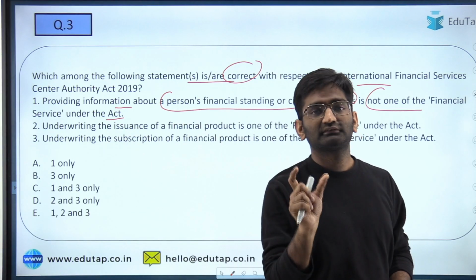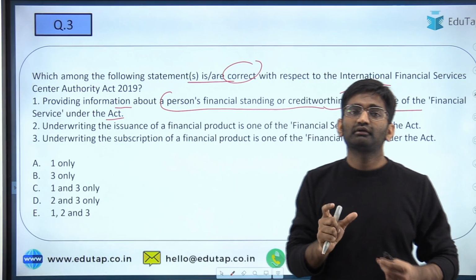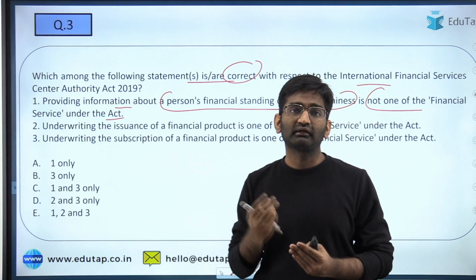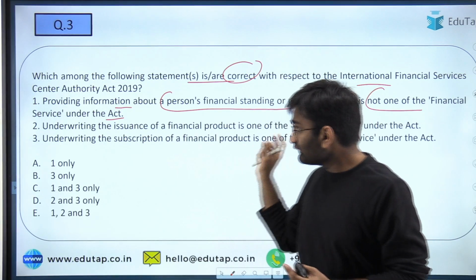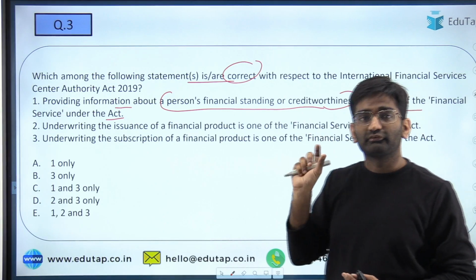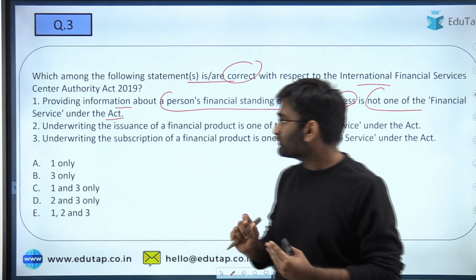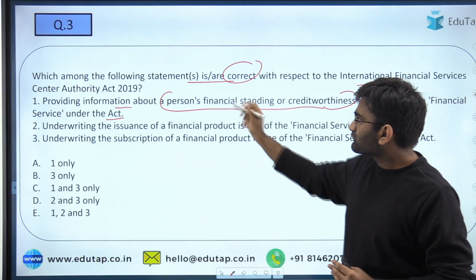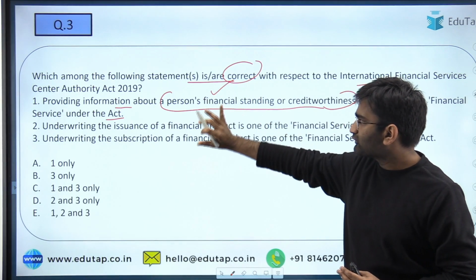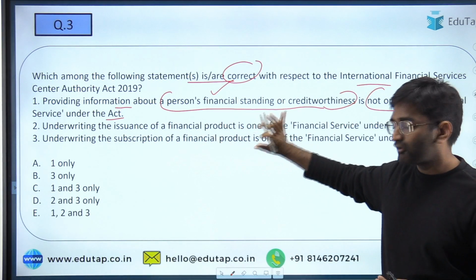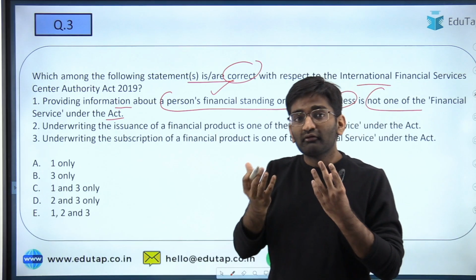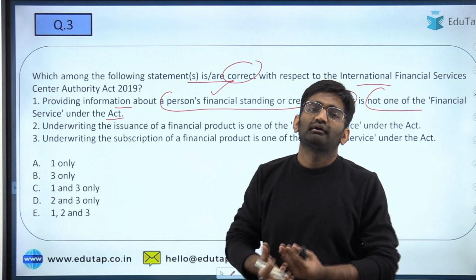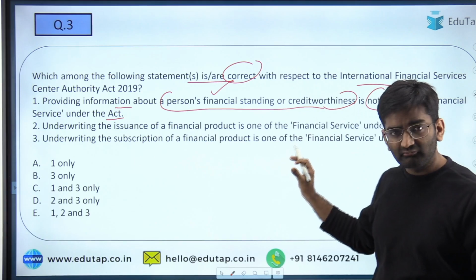So the term financial service has been defined very appropriately in the Act, again in section 2, and this term financial service actually does not include the service of providing or finding out the credit worthiness of a person who is conducting financial activities within the IFSCs. Okay, so that is what is given here.